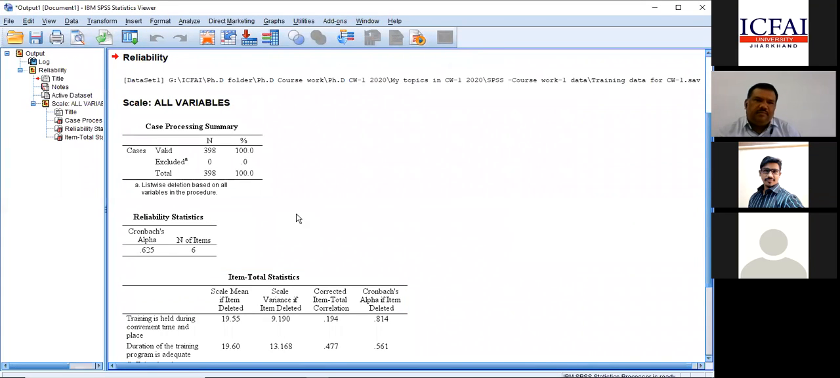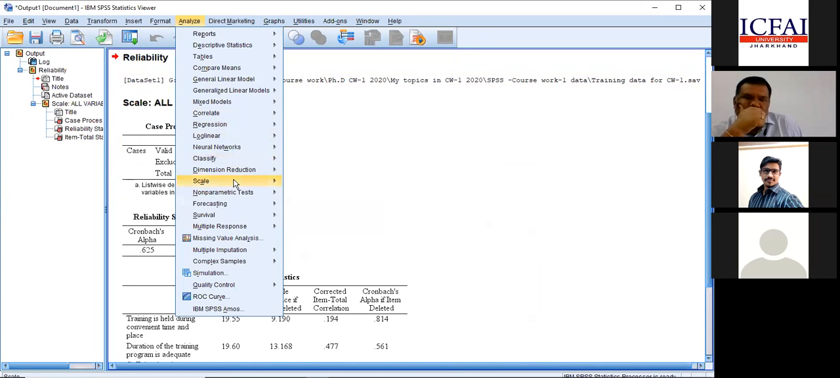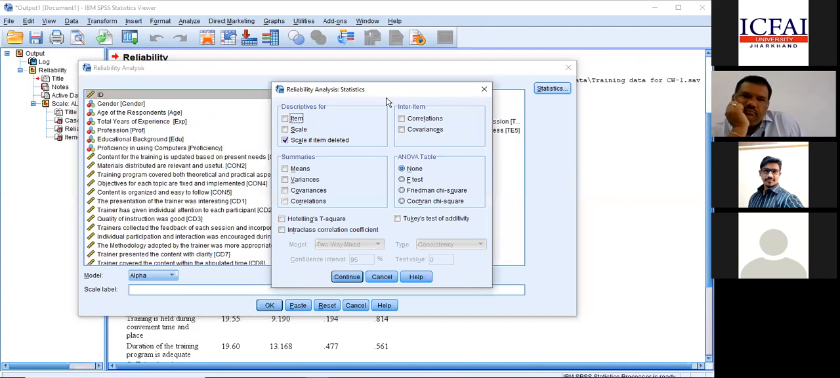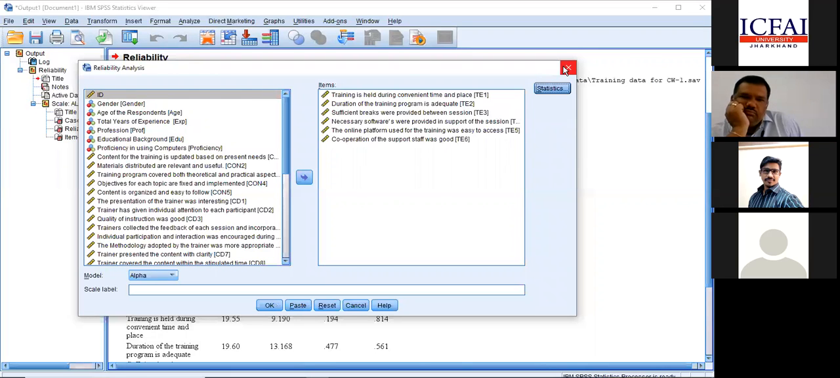So what will happen is your output. Sir, could you repeat once again? Once you put in the scale, you ticked on scale. Where did you go further? Sir, after that scale, click on reliability analysis. Then go to select your items, and bring it to the right side. Click on statistics. Then click on scale if item deleted. Then continue. Then click OK.